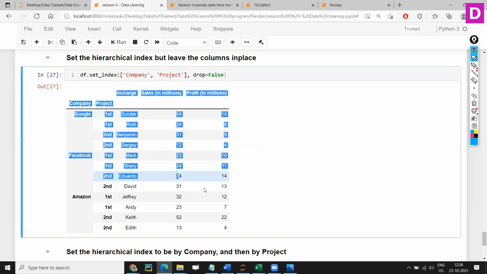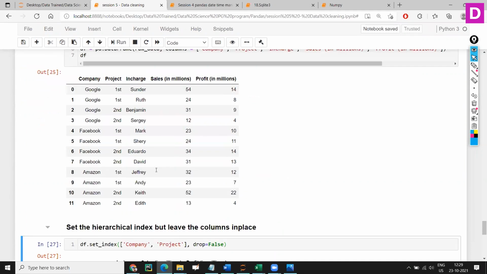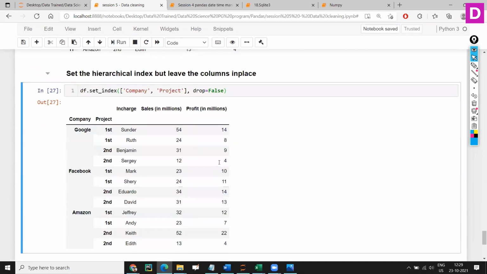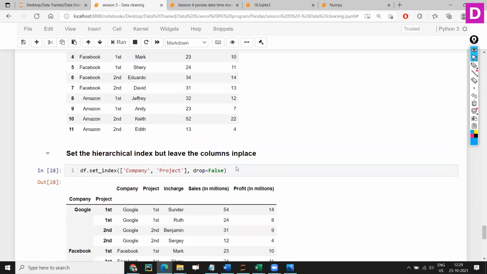So now it looks clear. It looks better than this. Yes, the same thing actually. So this is how it looks. And when I keep inplace equal to true, it looks good.